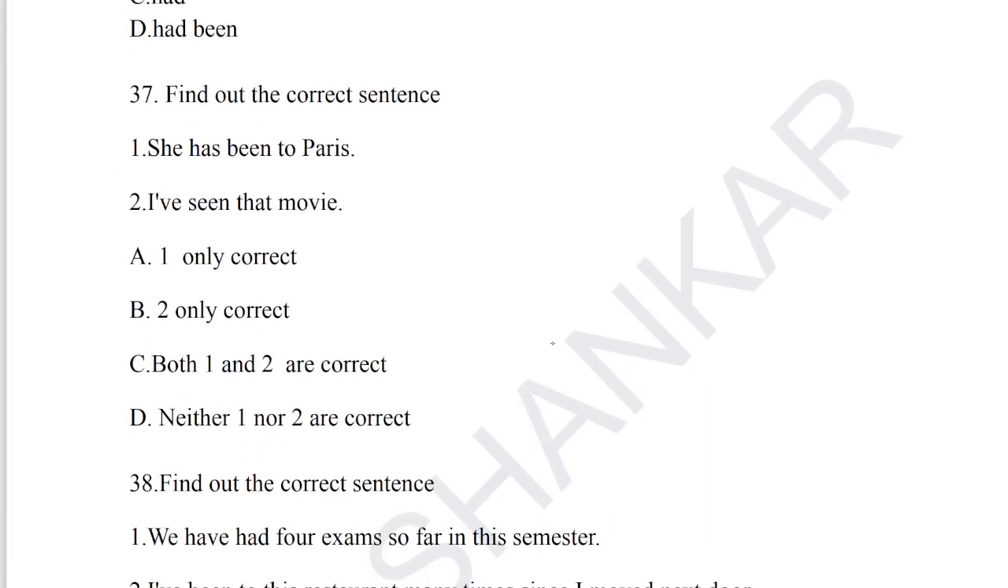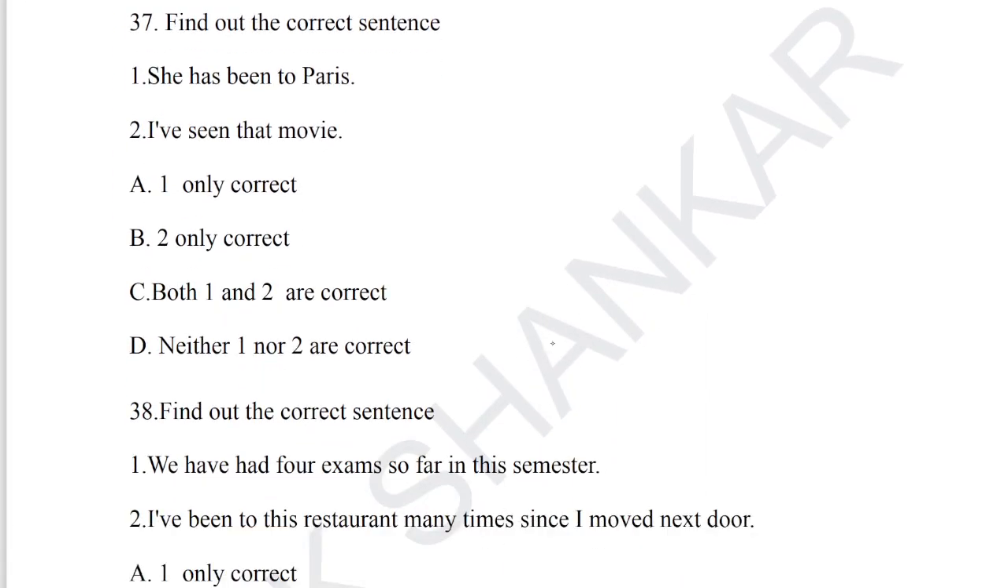Let's take up question number 37. Find out the correct sentence. She has been to Paris. I have seen that movie. So what is the correct sentence here for question number 37? Both are correct, because she has been to Paris means she went to Paris and spent some time there.